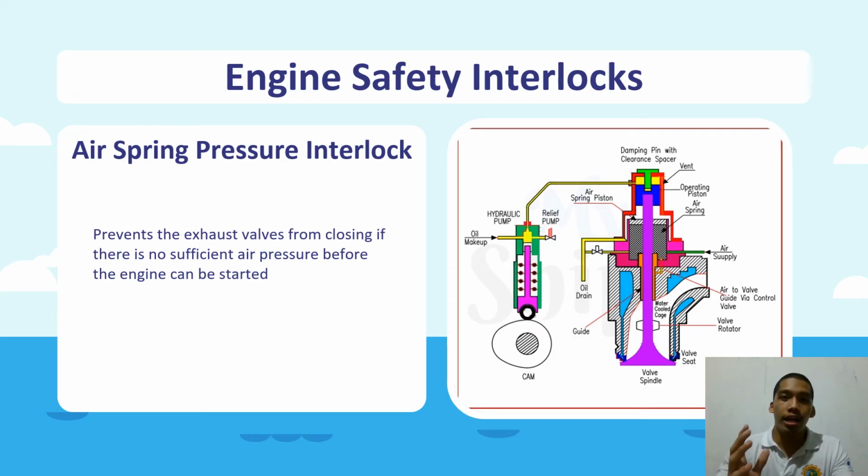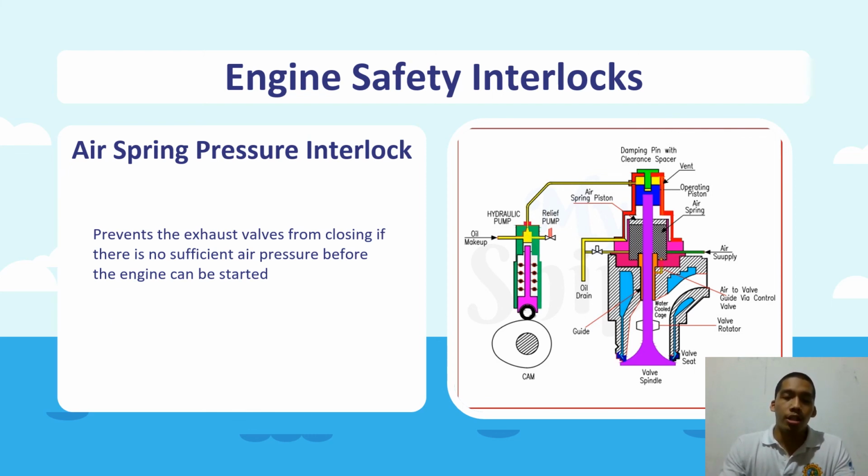When the cam pushes the actuator pump piston up, it displaces a specific volume of oil into the valve actuator. The oil acts on the hydraulic piston of the exhaust valve, pushing down the valve to open. The oil volume discharged by the actuator pump determines the opening stroke. When the actuator pump roller passes over a cam peak, air pressure pushes up the air piston and the valve is closed by the air spring action. The valve opening oil pressure is about 160 bars, and the safety valve on the hydraulic oil line is set to open at 300 bars.